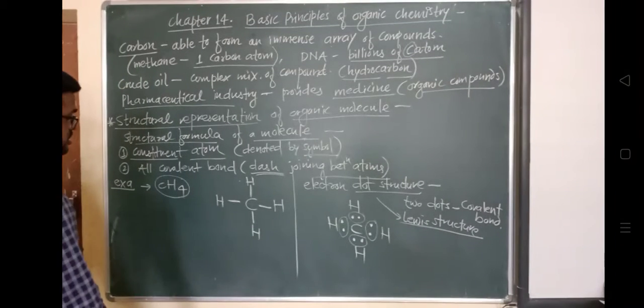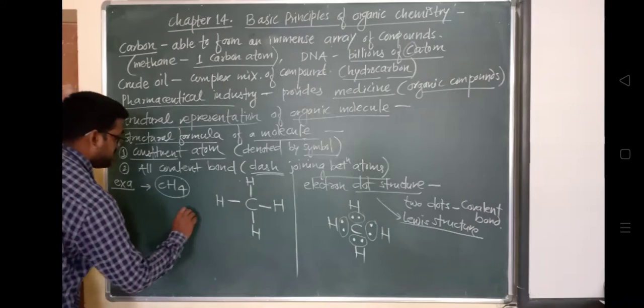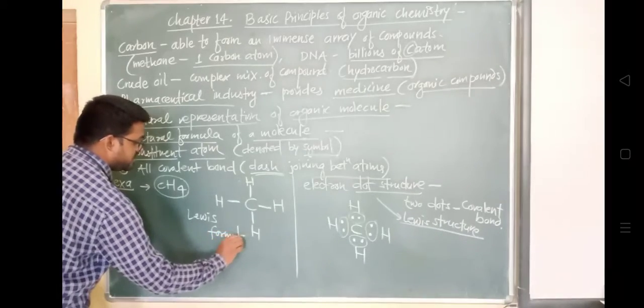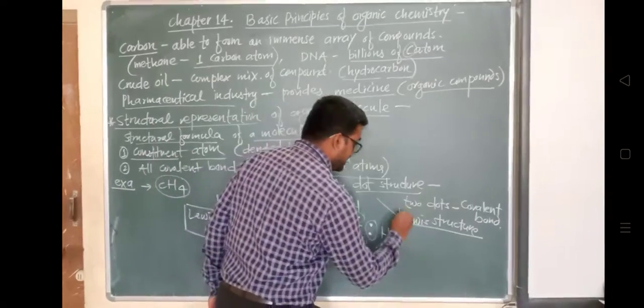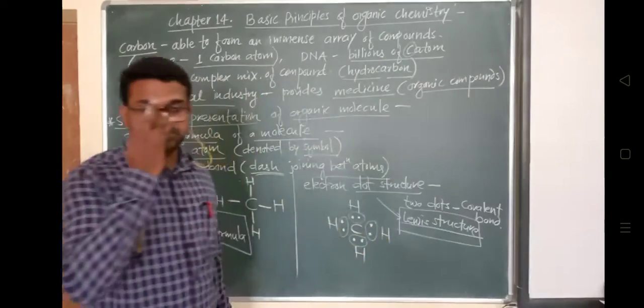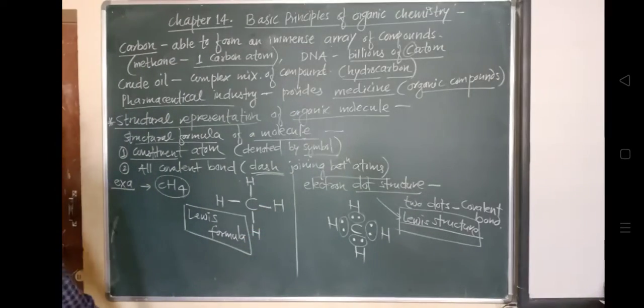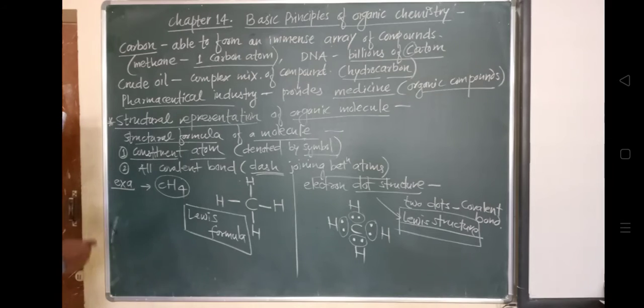What we have studied in the earlier class: this is called a Lewis structure, and the dash formula represents a simplified Lewis formula. This is a Lewis formula and this is a Lewis structure. You should know this. The Lewis structure is represented with the help of dots, and the Lewis formula is represented with the help of dashes. So chemists have developed some more ways to represent organic molecules, fulfilling a specific requirement.